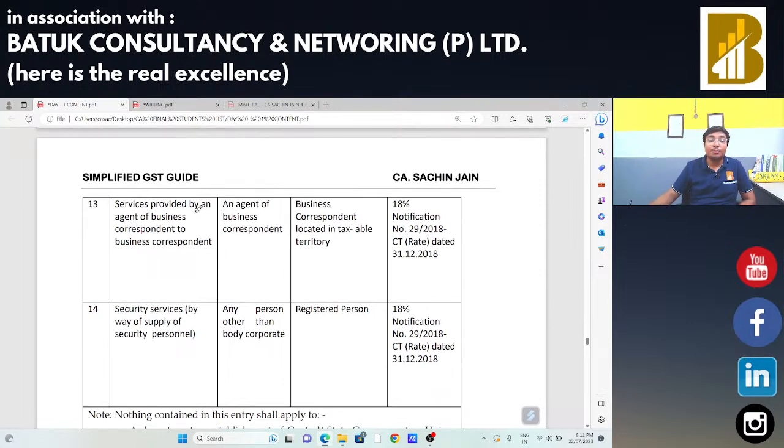Okay, services provided by an agent of a business correspondent to the business correspondent. If any services are provided by the business correspondent to another business correspondent in the taxable territory for getting the business, in that case the reverse charge mechanism provision is applicable.